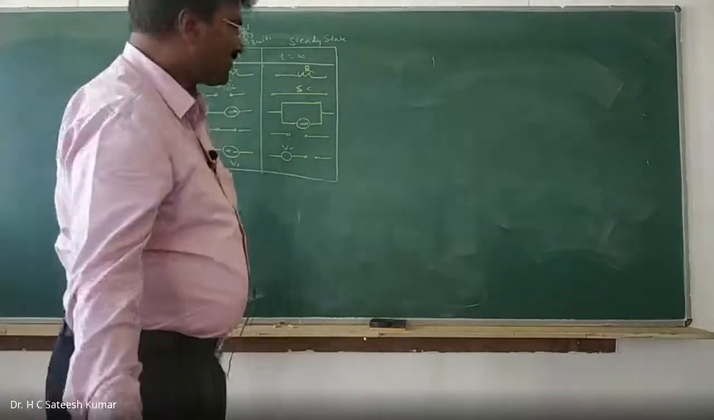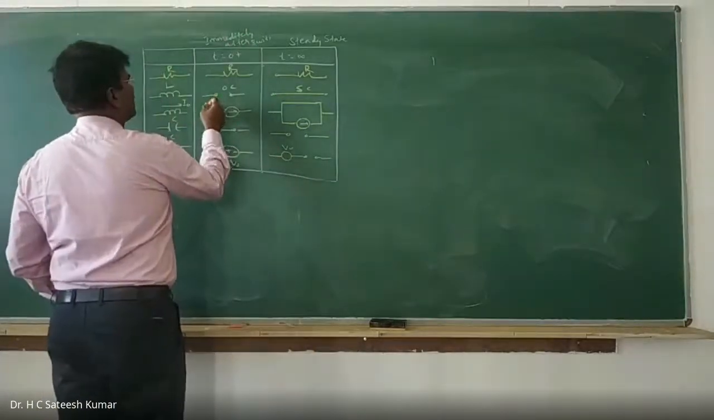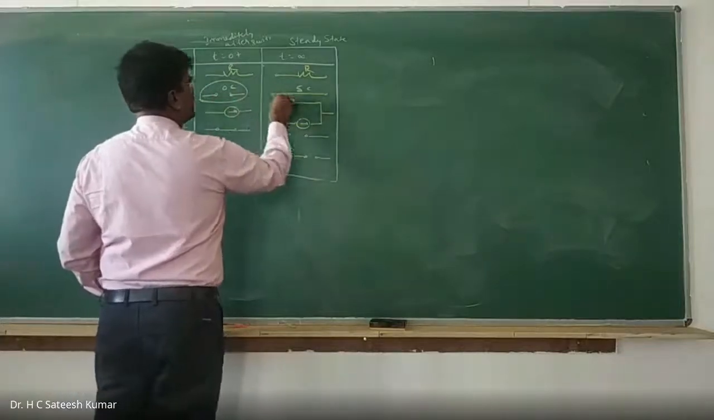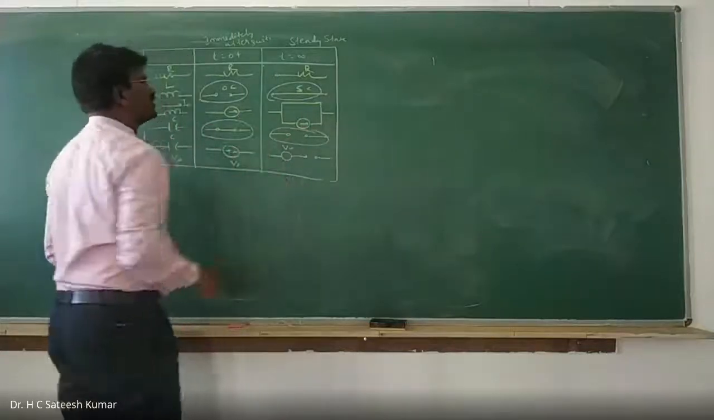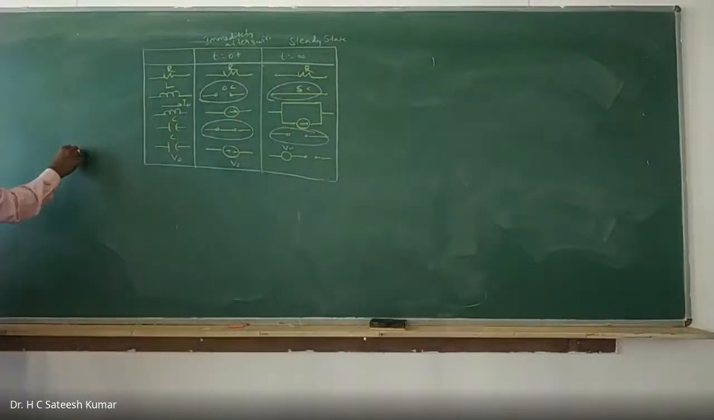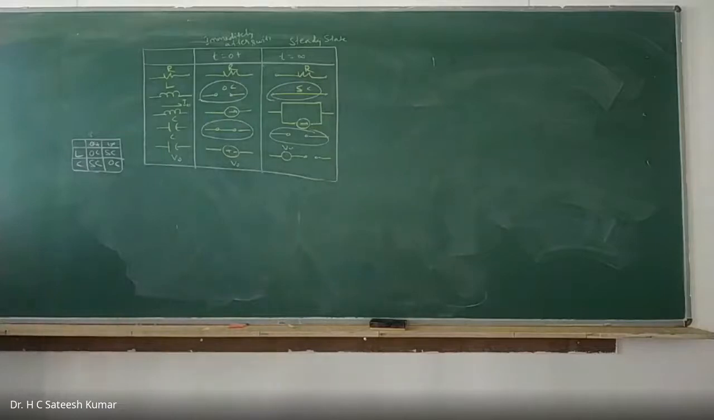Now, all these things are required. Majority of the times only this much is enough. This one, this one, and this one. That is more than sufficient. Only 4. So we can remember it like this. At 0 plus, infinity, for L and C: open circuit, short circuit, open circuit. This much is more than sufficient to solve the problems in this chapter.